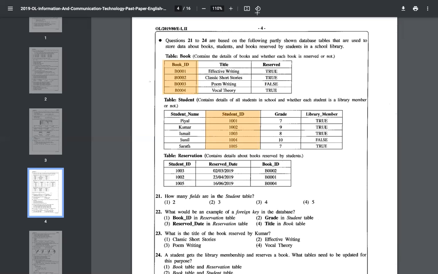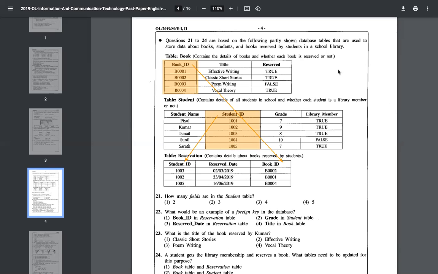Now the linking. We can link the tables using those 2 primary keys. Linking the book ID here to this one, student ID here to this one. And now using that, I have interlinked the tables. Now this can be called a relational database because these tables or the relations are now linked. Actually, when a primary key goes and represents that table in another table, then that is called a foreign key.